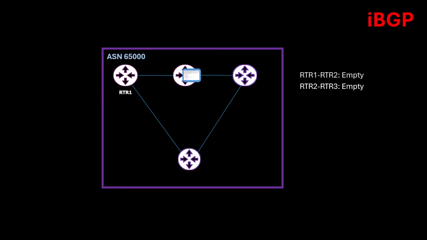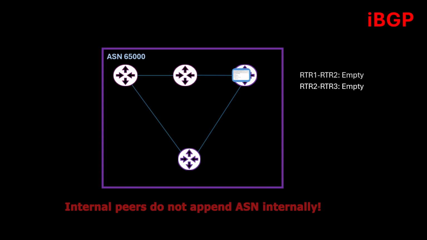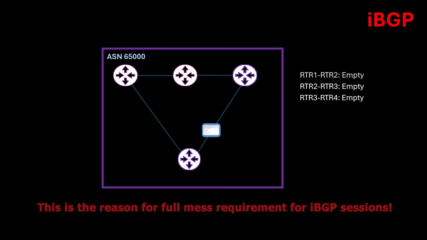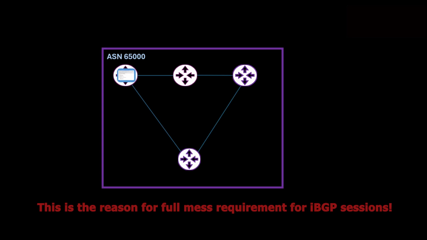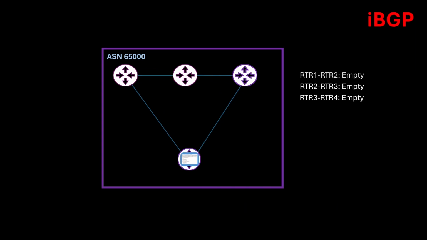This behavior is quite different between internal peers. Internal peers don't append the autonomous system number. No autonomous system number appending means the default loop avoidance mechanism won't work. This is the reason that internal peers are unable to advertise routes learned from an internal peer to another internal peer.